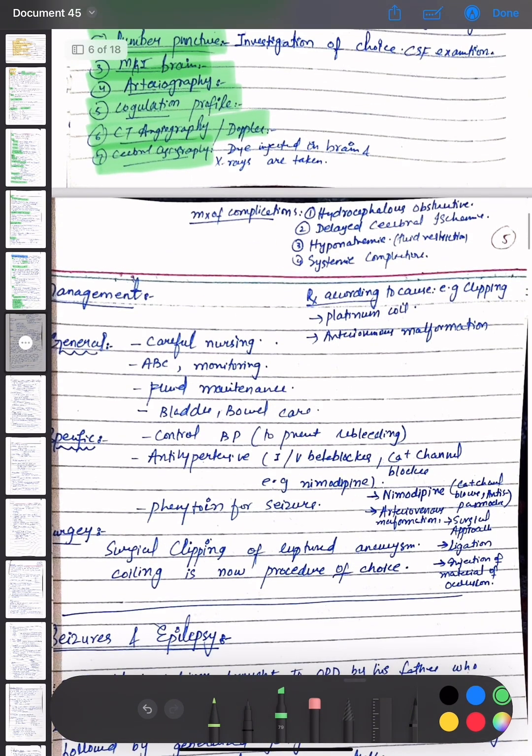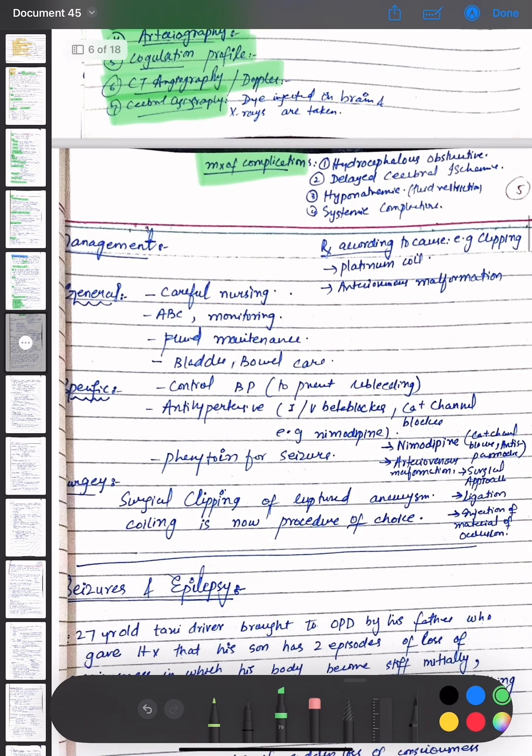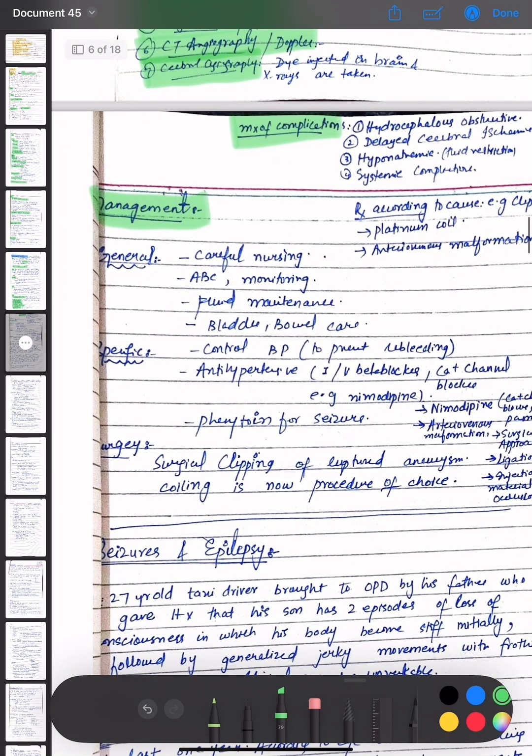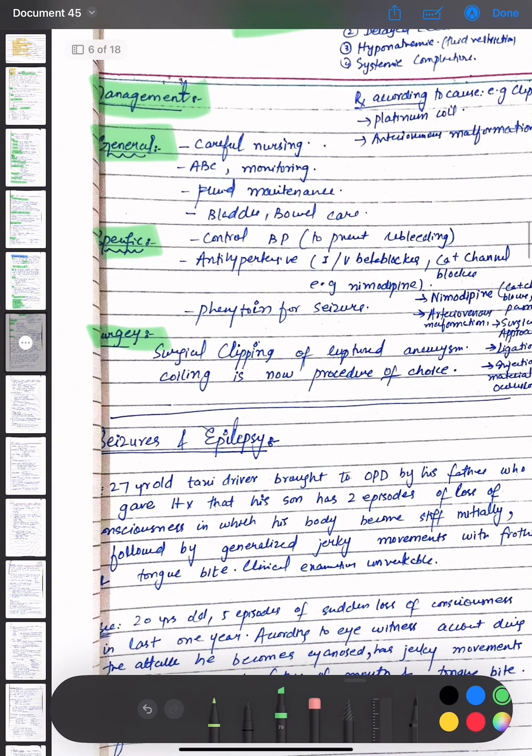For the management of complications, we have hydrocephalus, obstructive delayed cerebral ischemia and hyponatremia. Third, systemic complications are also present. Okay, the management options for subarachnoid hemorrhage are general management, specific management and surgical management. In general, we will do careful nursing, then ABC monitoring is done, fluid maintenance is done, bladder and bowel care is done, and control BP to prevent rebleeding.